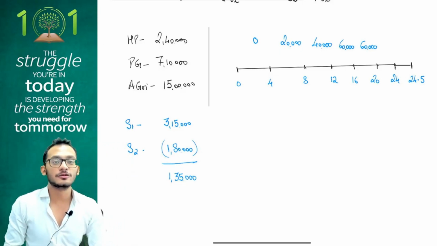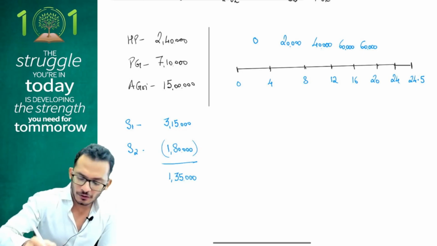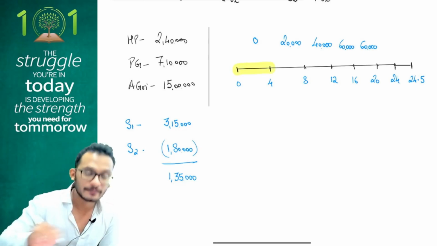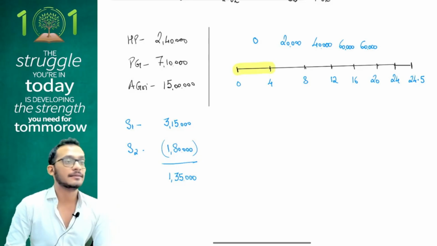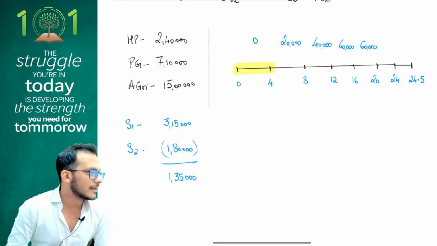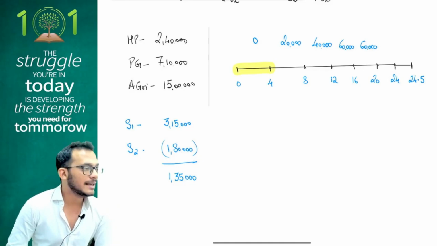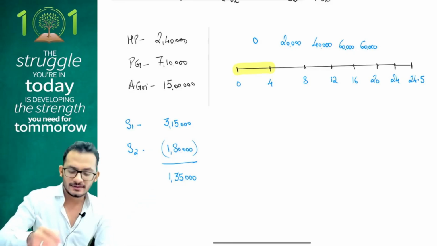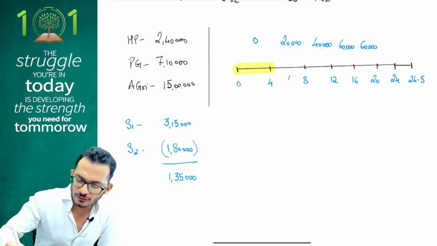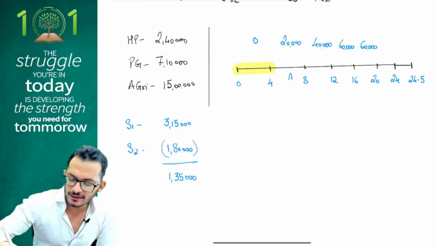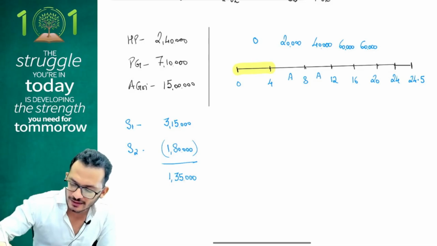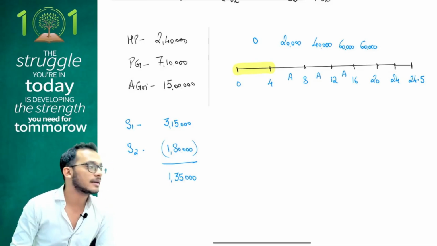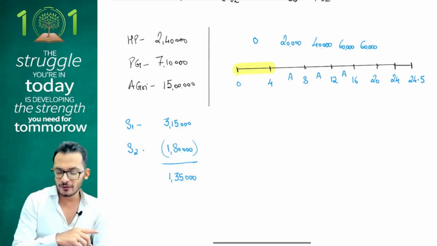Rule of priority. 4 goes to central, which means this is relevant. After that, state will take over. State will take over up to 15 lakhs, which means from the 4 to 8 it is to state. From the 8 to 12 it is to state. 12 to 16 it is to state. Correct, not correct? Yes.